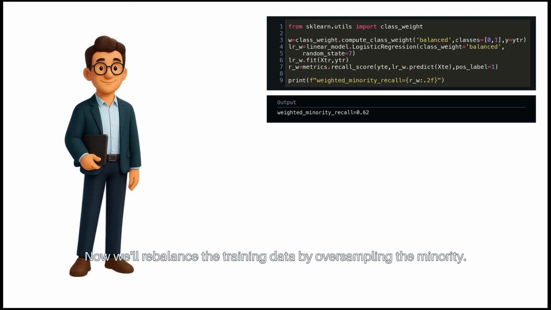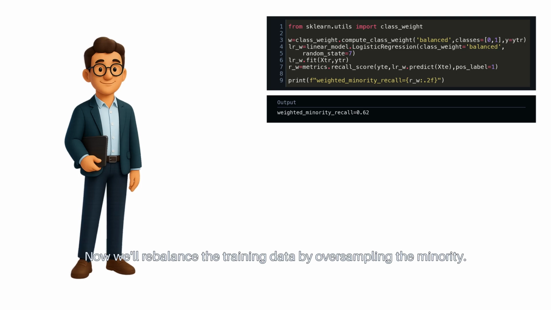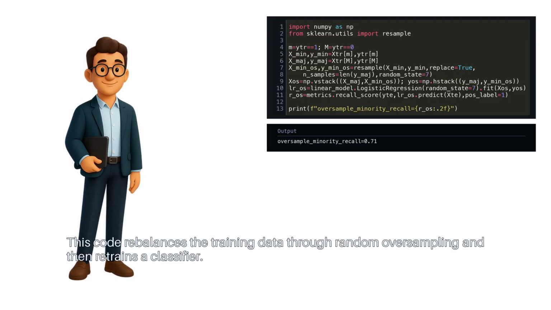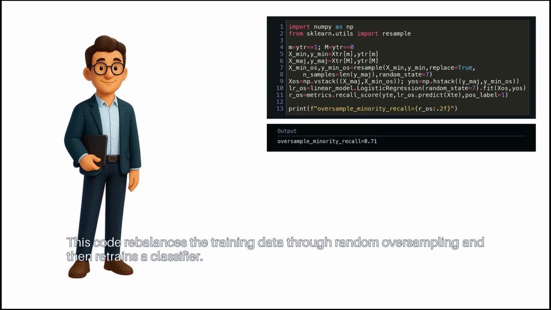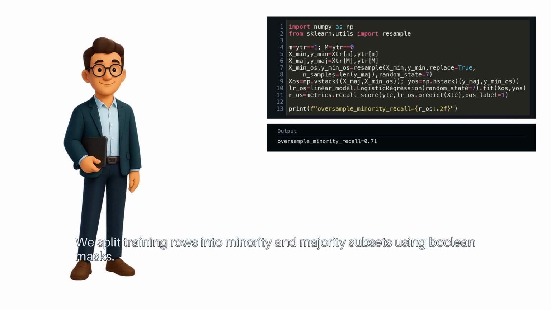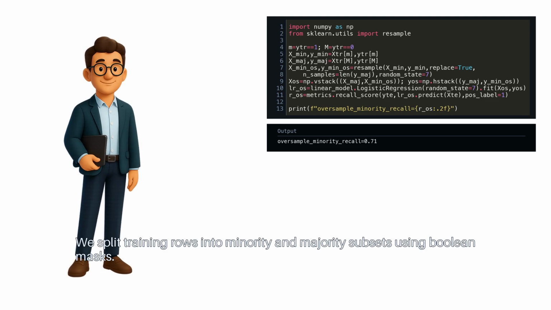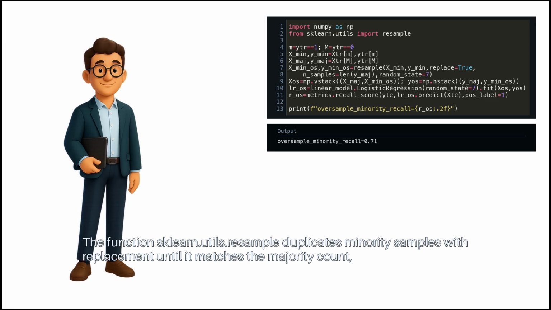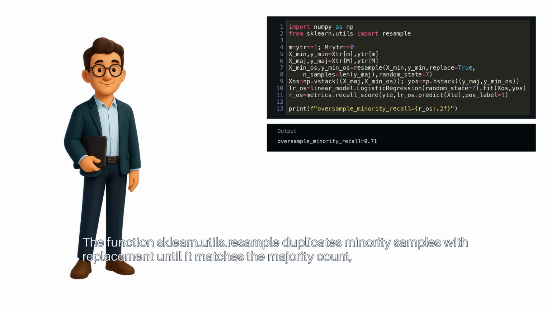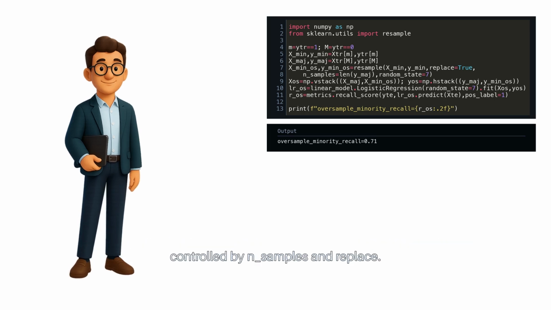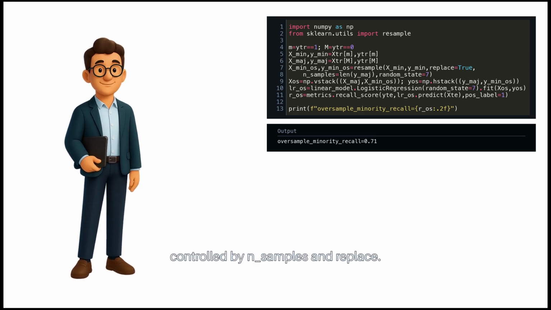Now, we'll rebalance the training data by oversampling the minority. This code rebalances the training data through random oversampling and then retrains a classifier. We split training rows into minority and majority subsets using Boolean masks. The function sklearn.utils.resample duplicates minority samples with replacement until it matches the majority count, controlled by n_samples and replace.